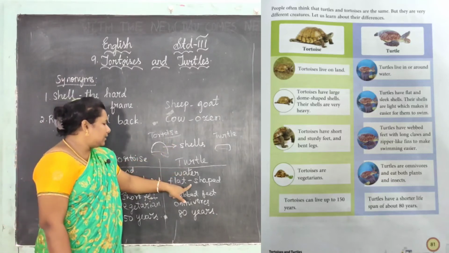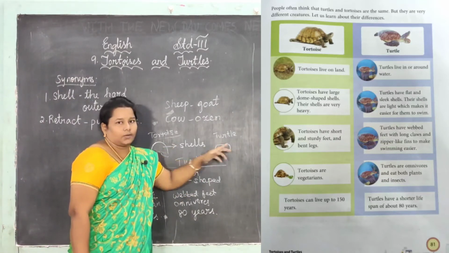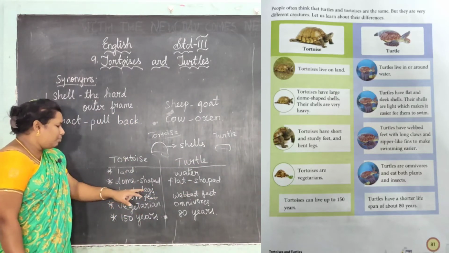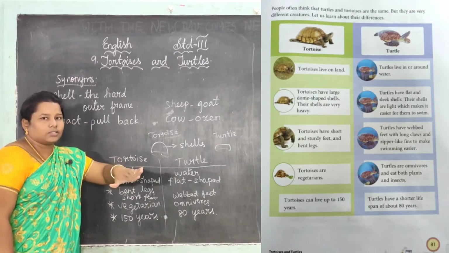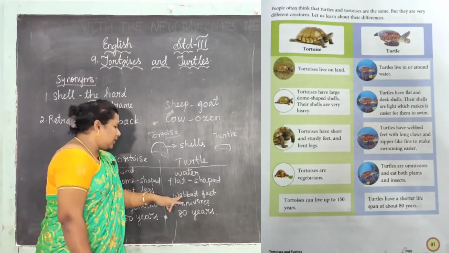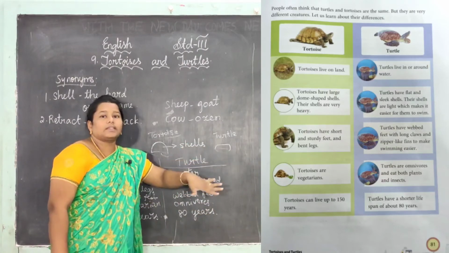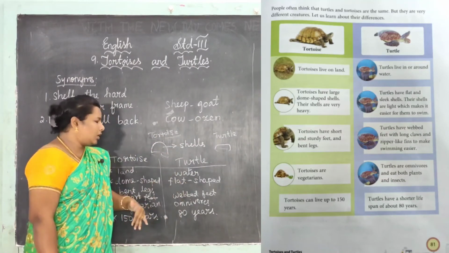Shell. And the turtle has flat shaped. Flat means it is flat like this, plain. Okay, and tortoise have bent legs, short feet with bent legs. Okay, tortoise, but the turtle has webbed feet. Webbed feet means it is like the web, so it is easy to swim in the water.